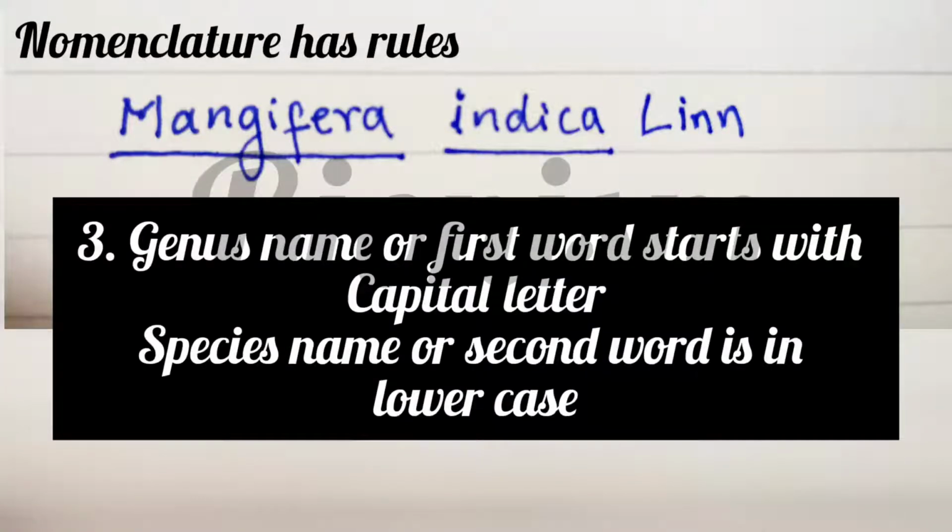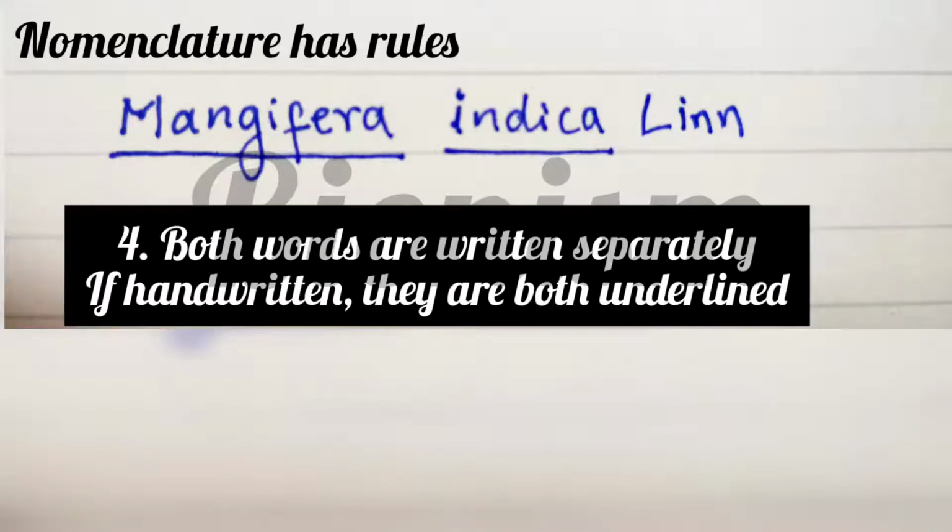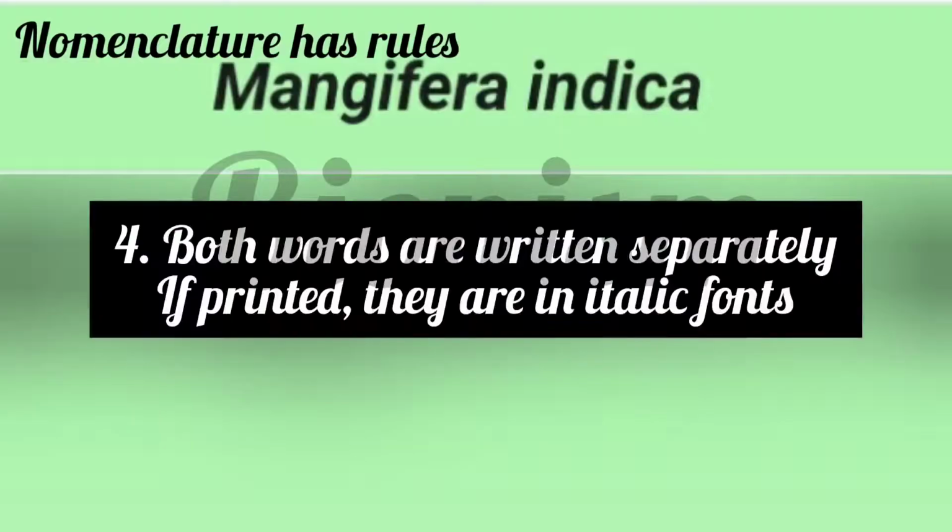The genus name or the first word starts with a capital and the species or the second word in lowercase. Both words are written separately. If they are handwritten, then they have to be underlined. And if they are printed, then they are to be in italic fonts. So these are the rules of giving names.